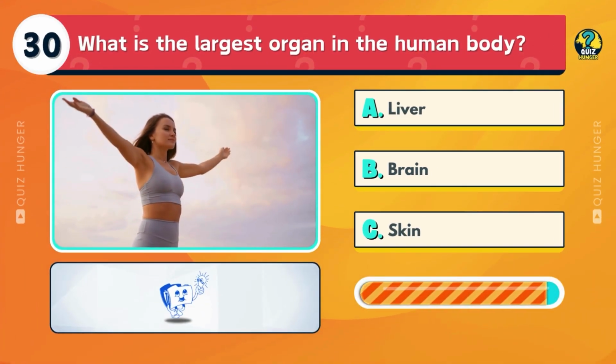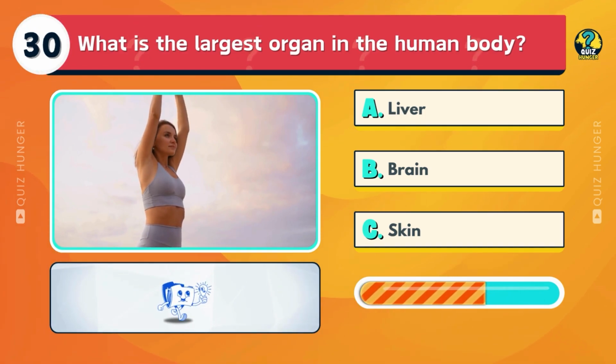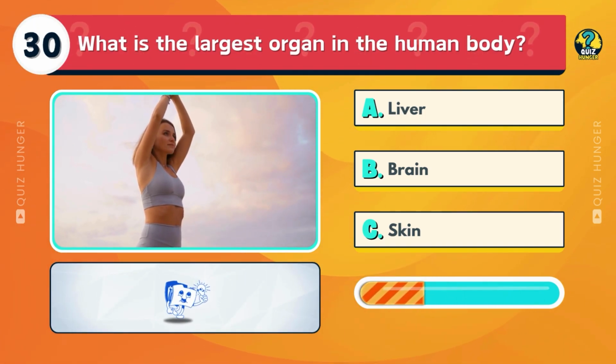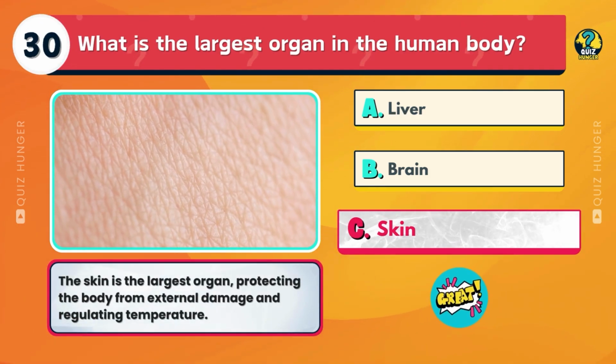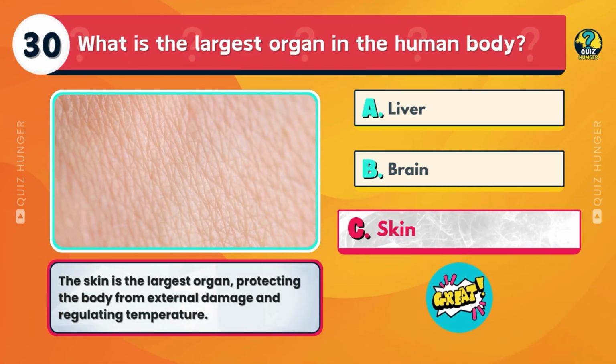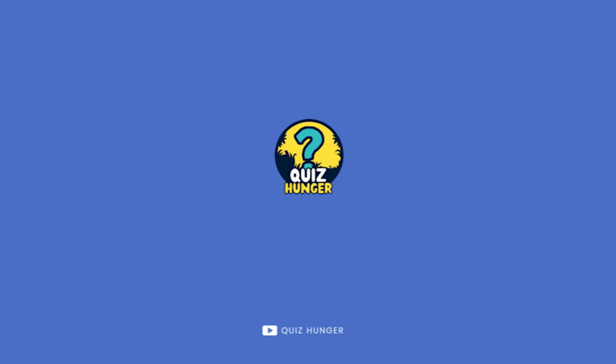What is the largest organ in the human body? Liver, brain, or skin? The skin is the largest organ, protecting the body from external damage and regulating temperature.